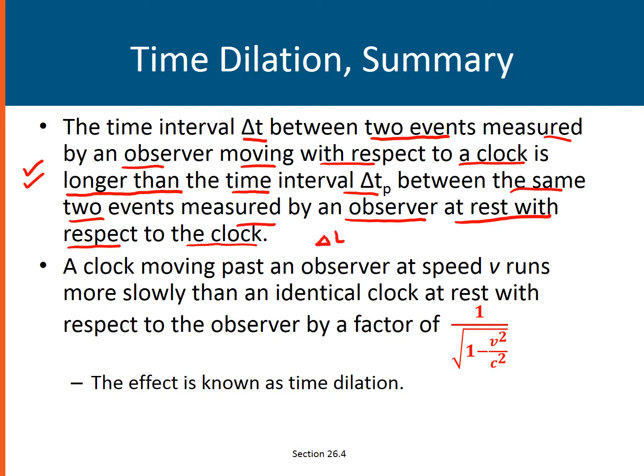Therefore, delta t, once again, is much greater compared to the proper time. Also, a moving clock past an observer at speed v runs more slowly than an identical clock at rest with respect to the observer by a factor of 1 divided by the square root of 1 minus v squared over c squared. This effect is known as time dilation.